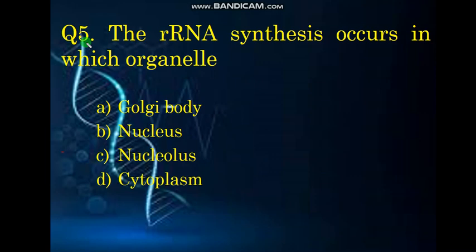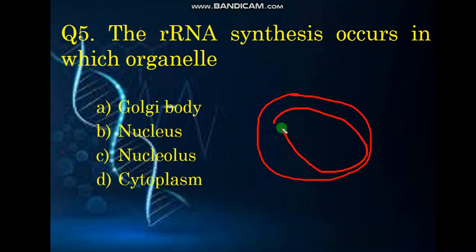Coming to question number 5. The ribosomal RNA synthesis occurs in which organelle? Option A. Golgi body. Option B. Nucleus. Option C. Nucleolus. Option D. Cytoplasm. This is the cell. This is the cytoplasm. And this is the nucleus.